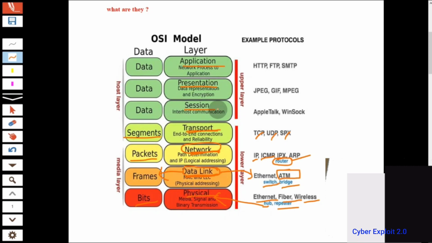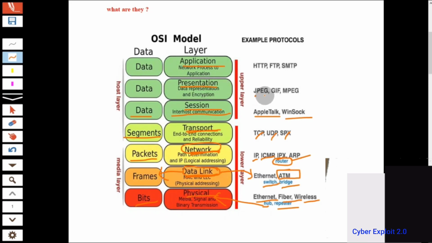Next is the session layer. The session layer is responsible for inter-host communication, and it uses the AppleTalk and Winsock protocols. Next is the presentation layer, which decides how we present the data on the receiver side.